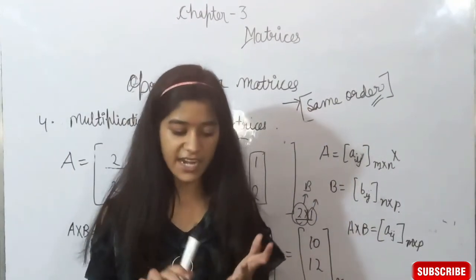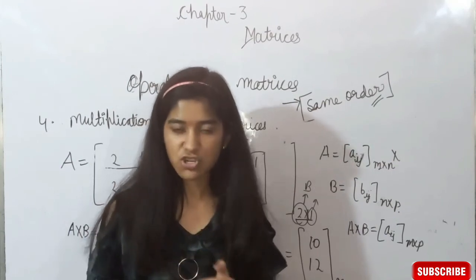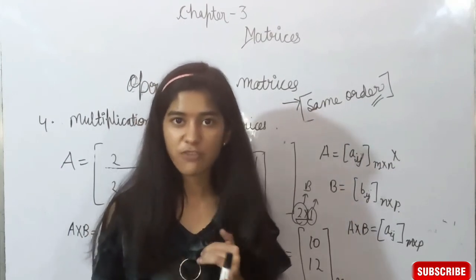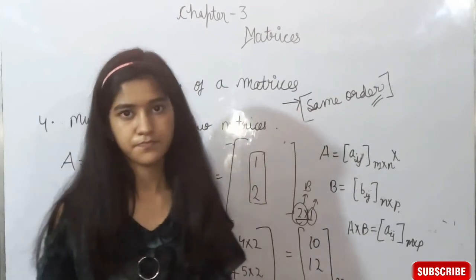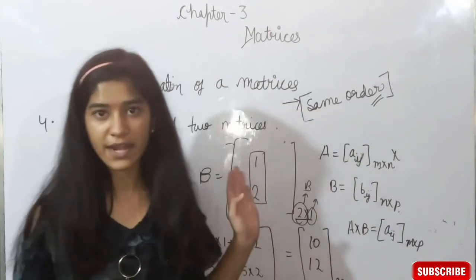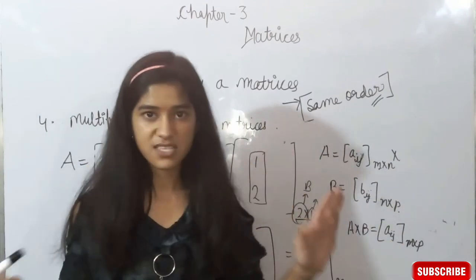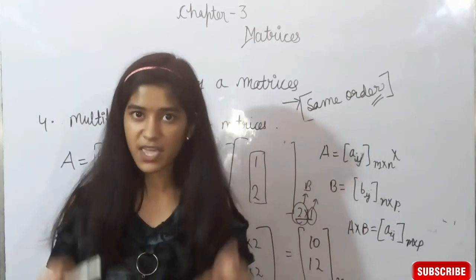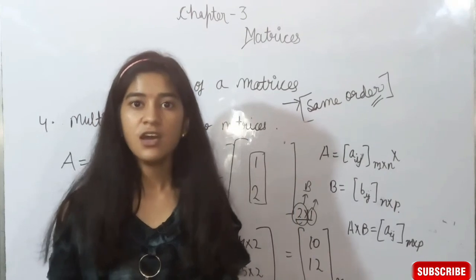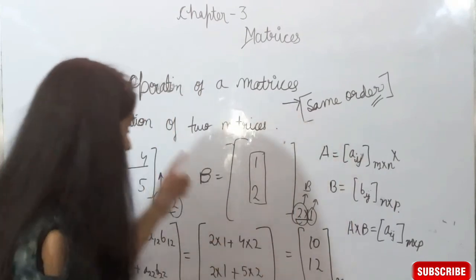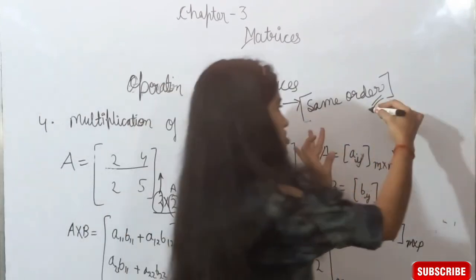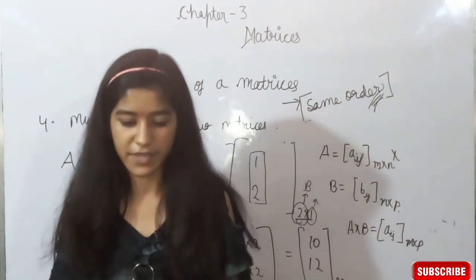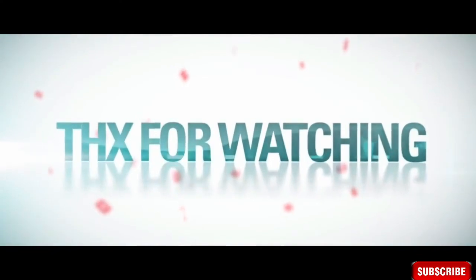We have discussed addition of two matrices, subtraction of two matrices, multiplication of a matrix by a constant and multiplication of two matrices. Okay, and equality of matrices, how two matrices are said to be equal. They are said to be equal only and only if the order is the same. This is the most important. So it's all about that.